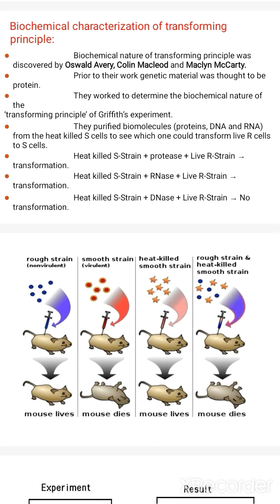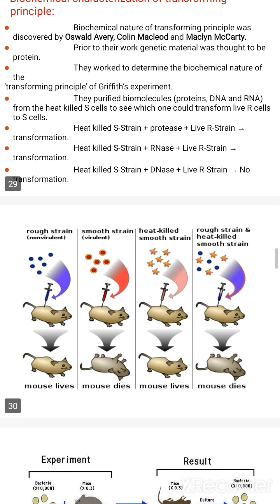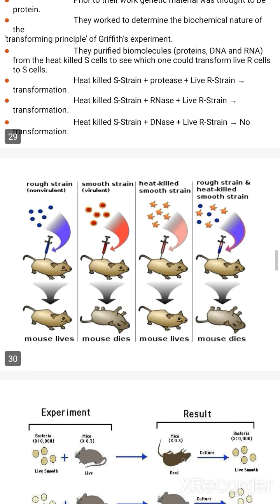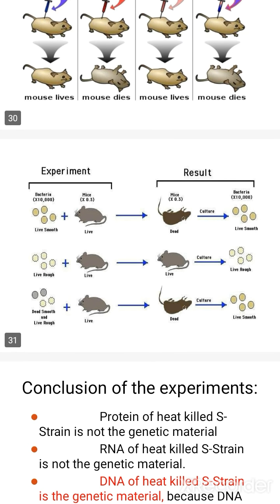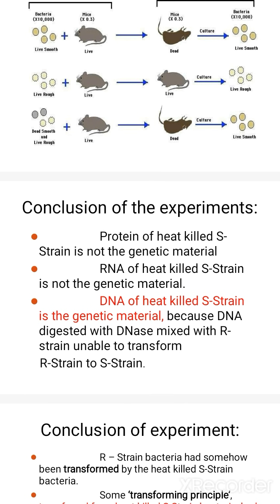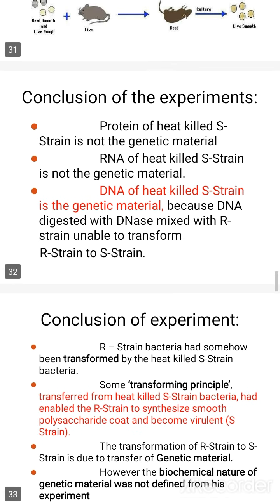Sometimes, what do they ask in the exam? They ask the Griffith experiment for 3 marks, and along with that, in the B part of the question, they can ask how the chemical nature was proved. That will be asked for 2 marks. It can also be asked as a 5-mark question. On the basis of this, what is the conclusion of the experiment?